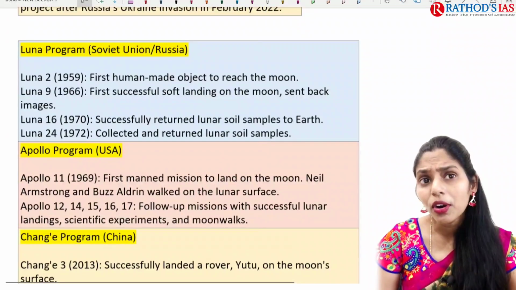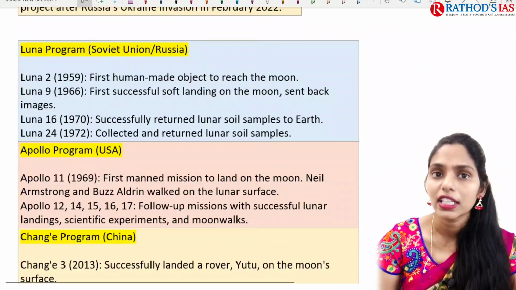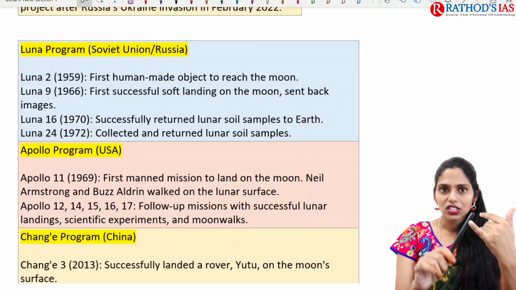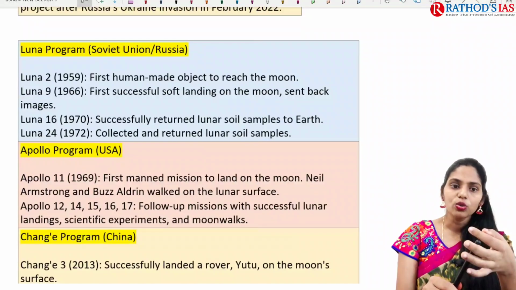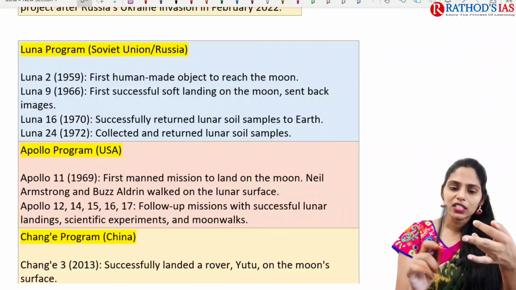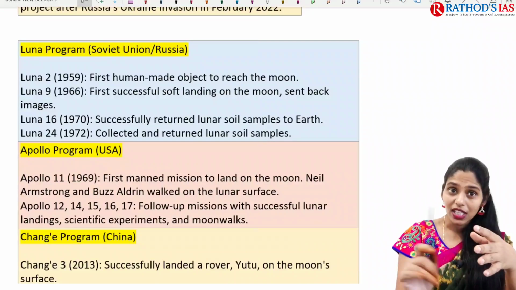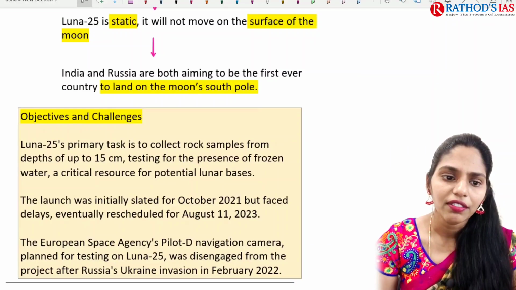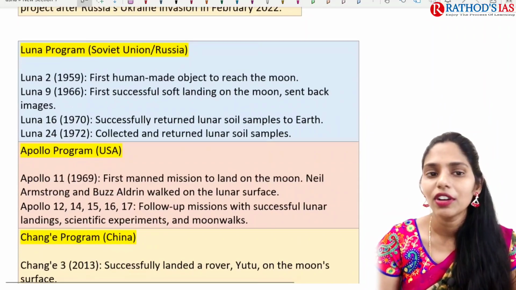So here, if you are talking about different countries' lunar explorations, the first one is the Soviet Union, that is Russia. Russia had different lunar programs: Lunar 2, Lunar 9, Lunar 16, and Lunar 24. Okay, 24 completed, and Lunar 25 now.